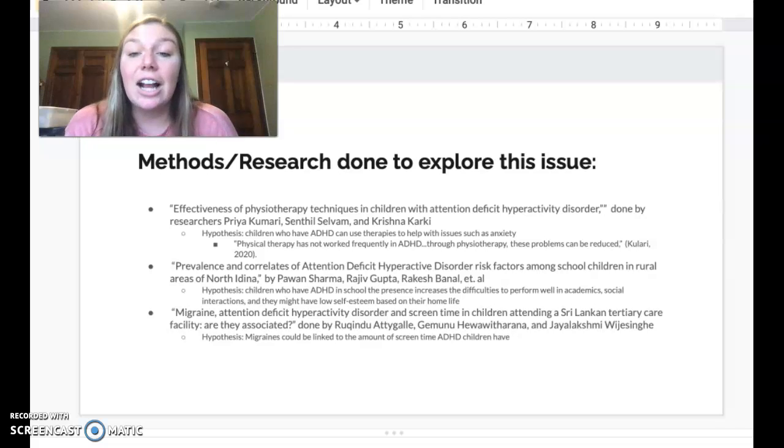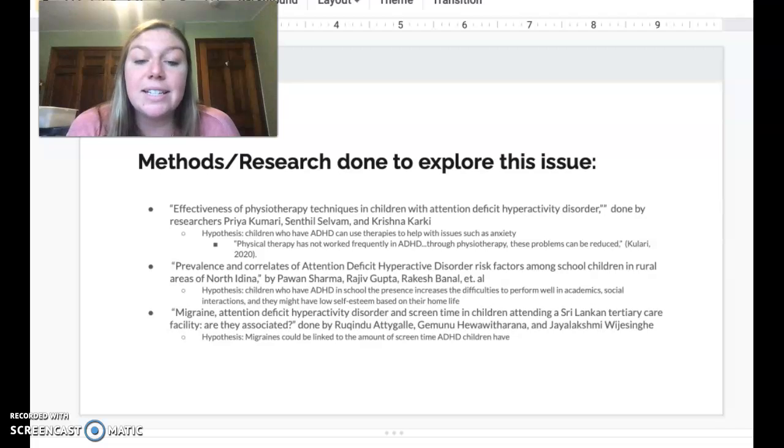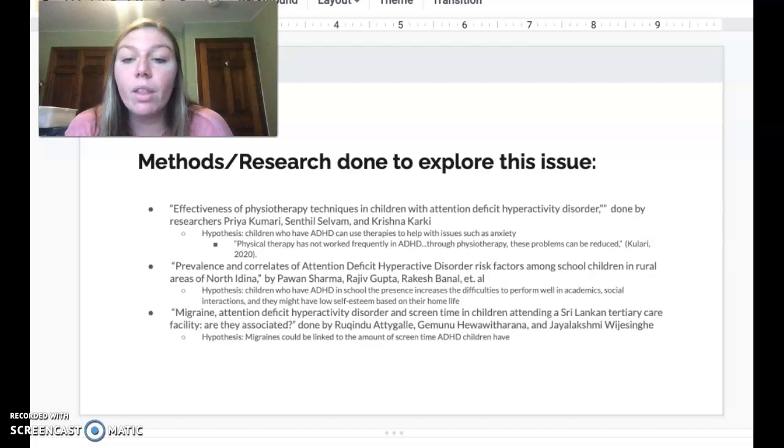So I looked up 3 methods of research that were done to explore this issue of ADHD, and the first was called the effectiveness of physiotherapy techniques in children with attention deficit hyperactivity disorder. The hypothesis here was that children who have ADHD can use therapies to help with their issues. Physical therapy and physiotherapy were done, and data was collected to test how well these children did with both of them, and if one was better to use than the other.